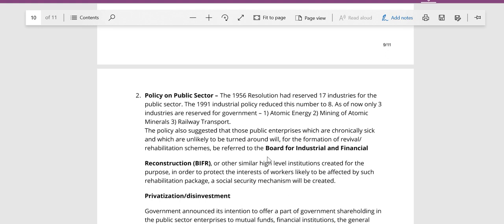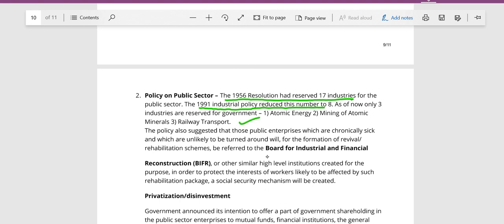Now on the public sector, the number of industries on which the state had monopoly was reduced to 3. There were 17 industries according to IPR 1956. The 1991 IPR reduced it to 8, and now we only have 3. That is atomic mining, atomic energy, and rail transport.